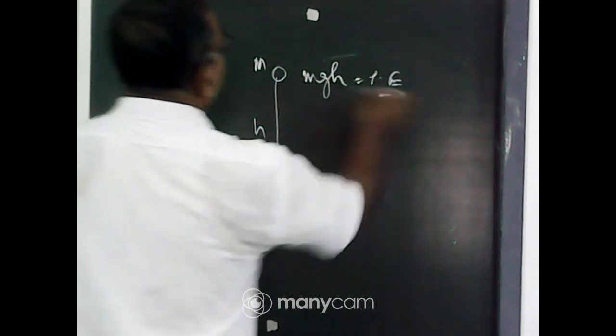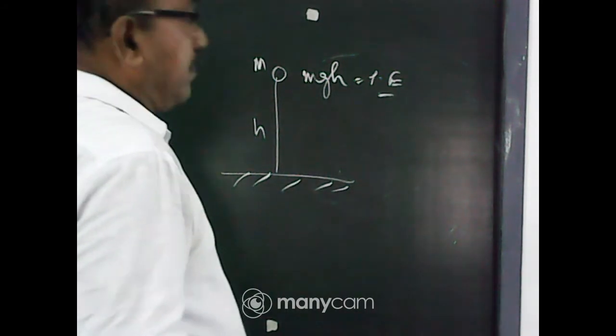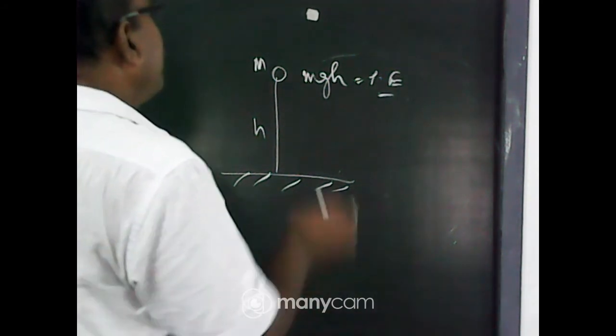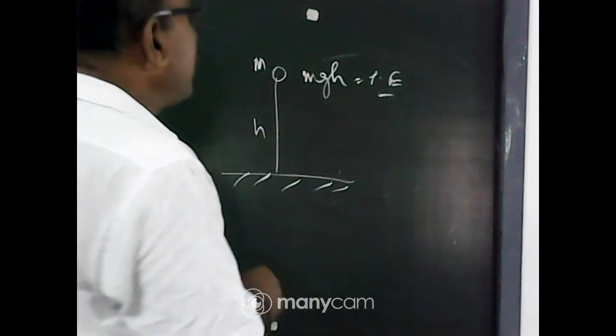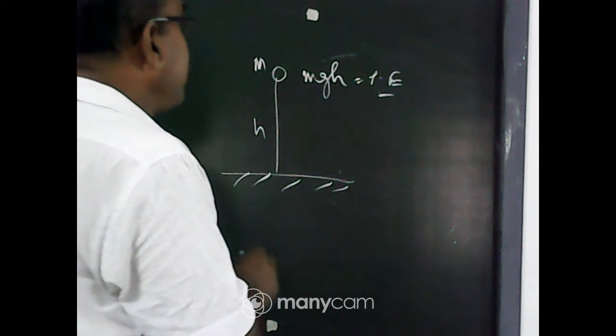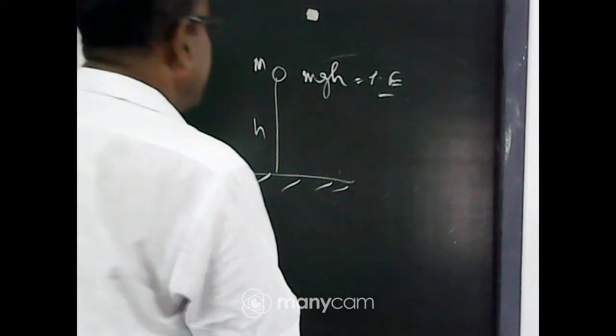You know it from your previous class. But this energy is independent of the direction of the path.